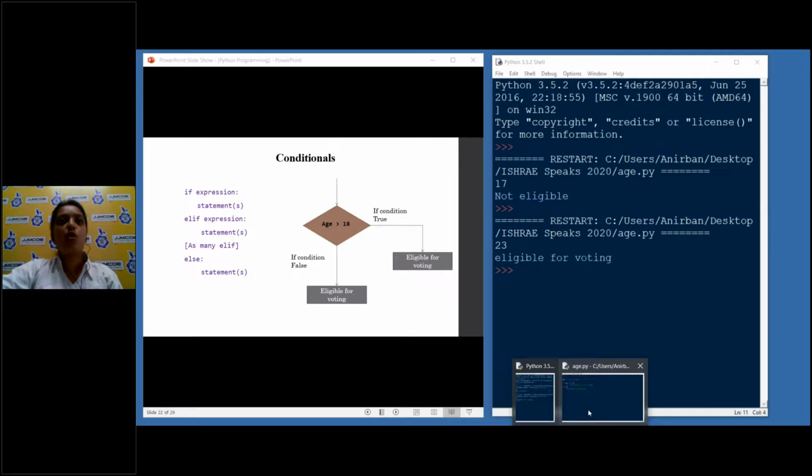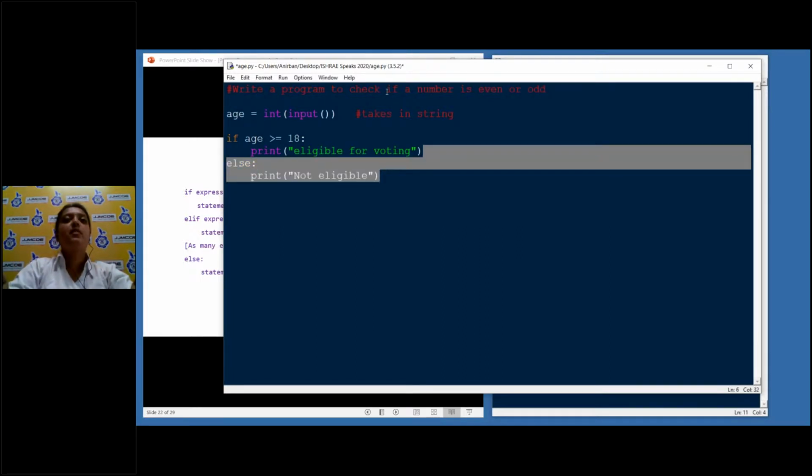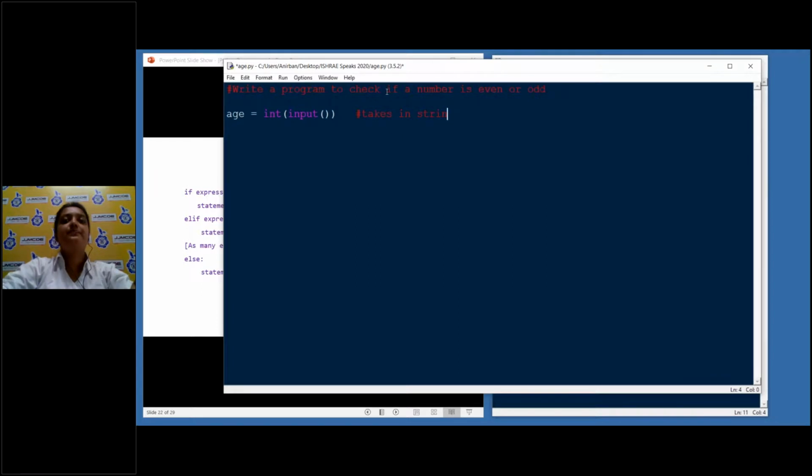Now let's take another small program. Suppose it's a program to check if a number is even or odd. Okay, this is a very common program. So I'll remove this part, and I'll just take a number. Now what we have to do is declare a variable. We'll not declare it actually, even though it looks like we're declaring it. All we have to do is take the input and it will automatically detect it.